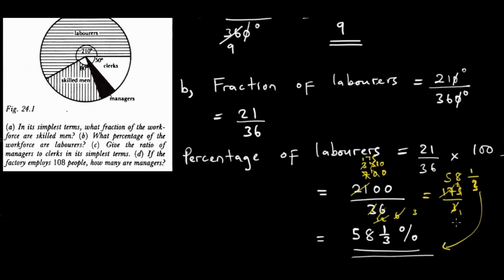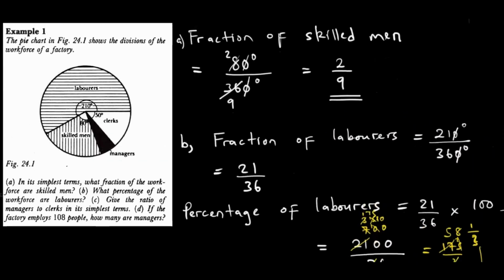So you have to simplify depending on whether the paper is paper 1 or paper 2. What I did there was to show how you do it if it is paper 1, where you are not allowed to use a calculator. If it is paper 2, you can just put this in your calculator and retain your final answer. Let us go to part C. But if you will allow me, I'm going to erase this part. So if you are following through, writing down your notes, you might need to pause this part because I'm going to erase it so that we have more space. Let us now do part C.